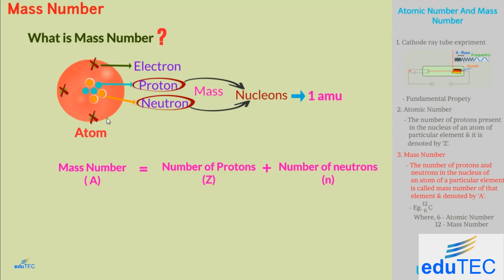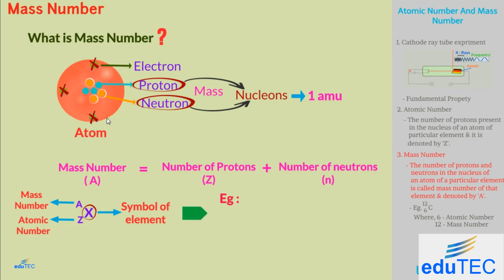Dear students, any element can be expressed as ZAX, where X is the symbol of the element, Z is the atomic number, and A is the mass number. For example, 6C12 means the element carbon having atomic number 6 and mass number 12. We will solve some more examples on this topic in the next video.